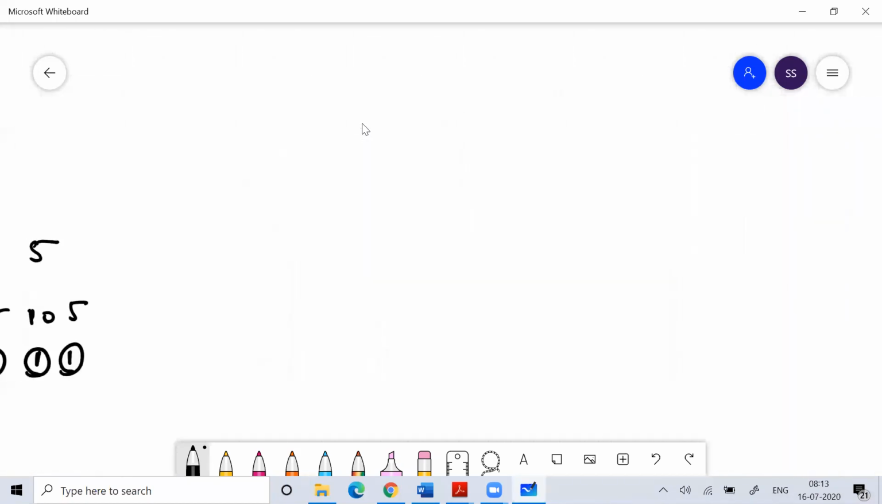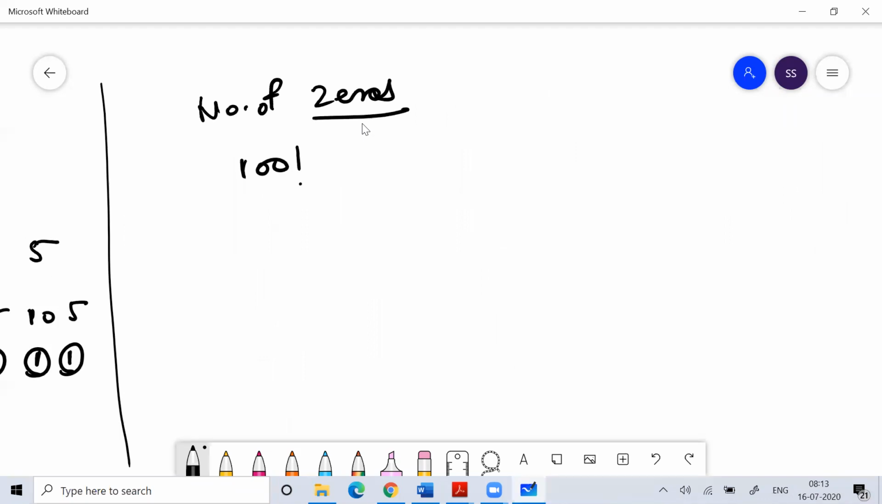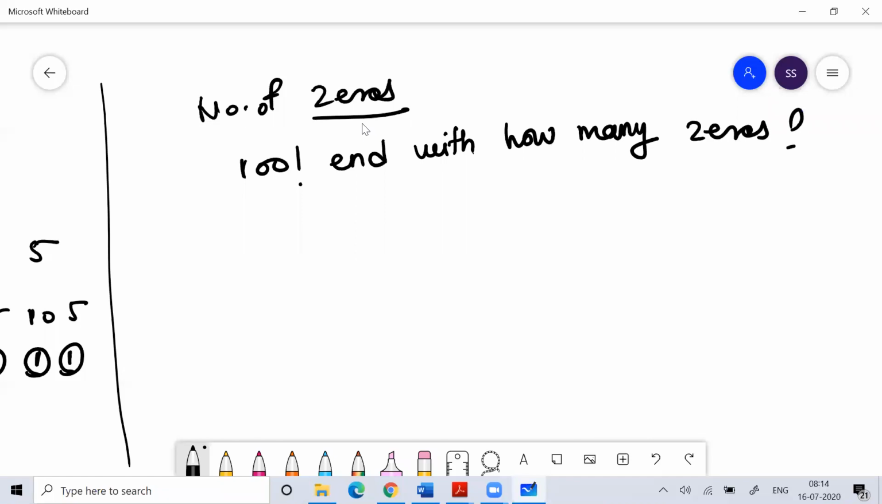Now the shortcut formula for counting the number of zeros. Suppose I ask you, 100 factorial ends with how many zeros? Then you need to count how many 5s are there at 100, 95, 90, 85, 80, 75, 70, 65, 60, 55, 50, like that. You have to count the number of 5s, and counting that would be a big cumbersome exercise.